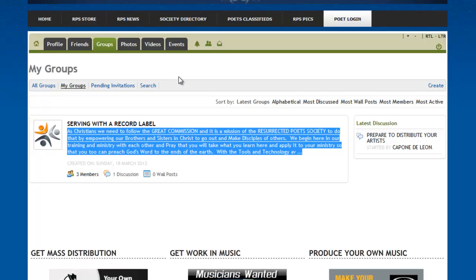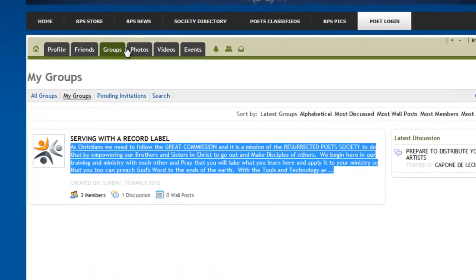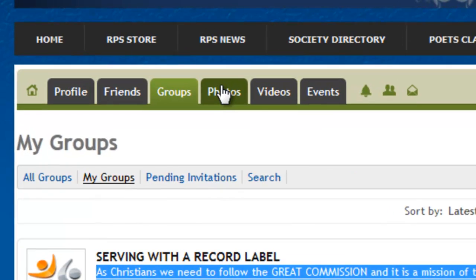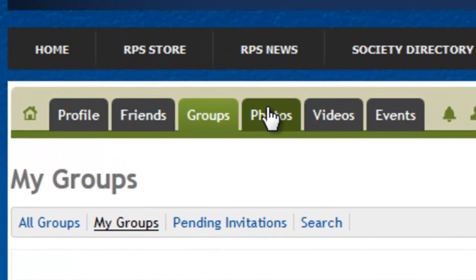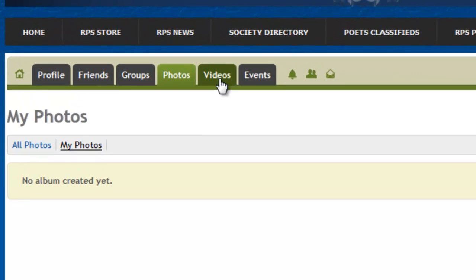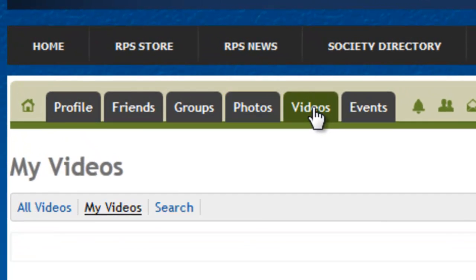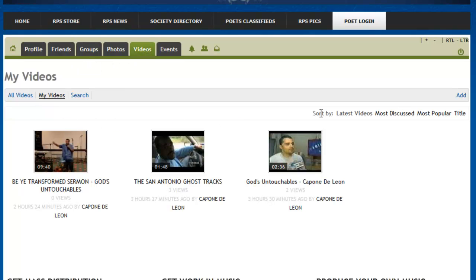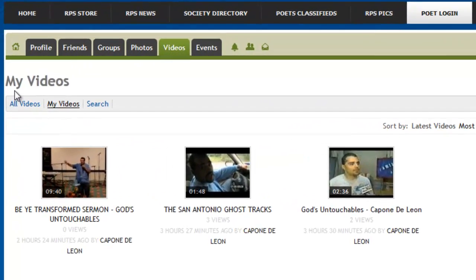So this social component will give you all of that, and it works, again, just like Facebook, where we have the photo section so that people can upload photos and share and interact that way. We also have videos so that people can upload their videos. On our section here, the artists, some of them have music videos, and so they'll be posting their music videos.